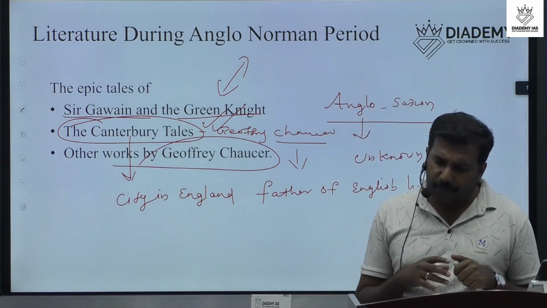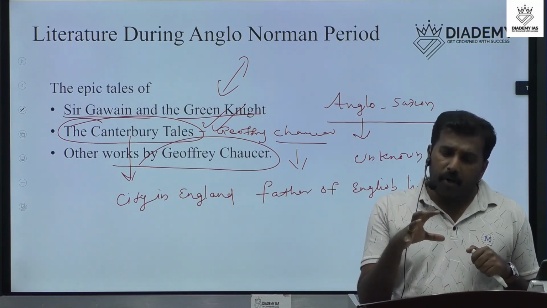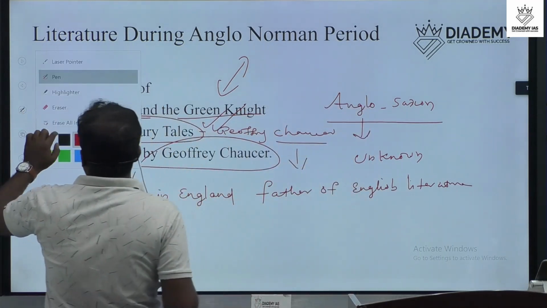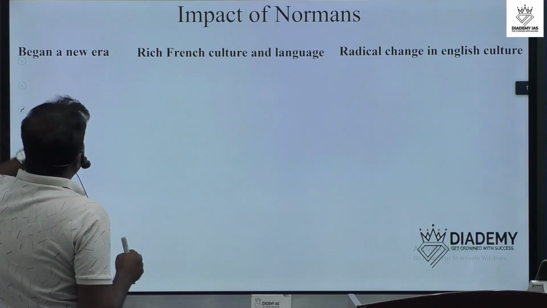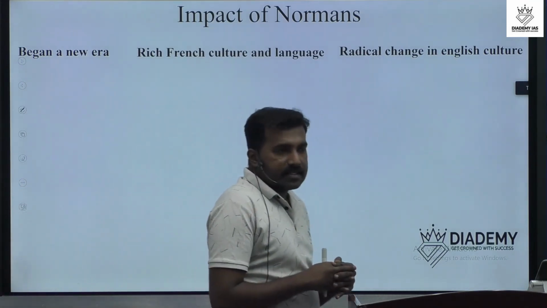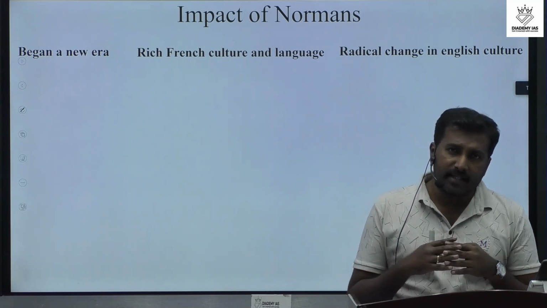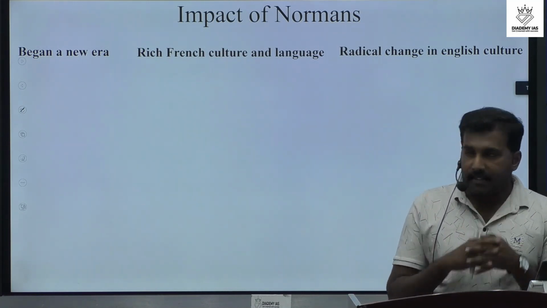So these are the important points relating to the Anglo-Norman period. Next we can discuss the impact of Normans. What was the impact of the Normans on English literature?